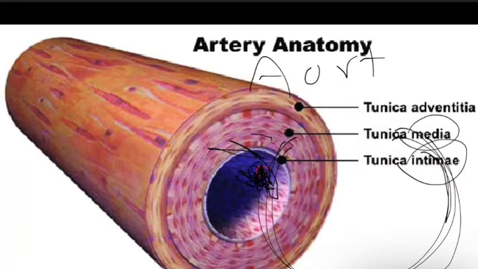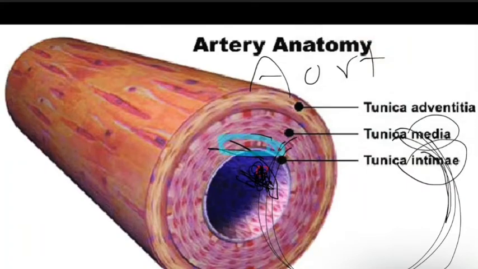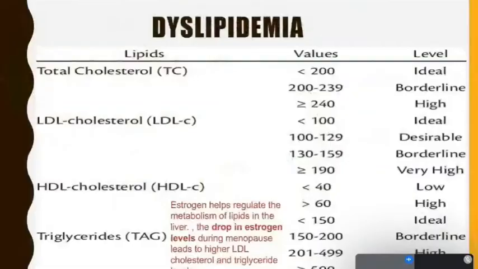So the blood will flow between these layers, and this is what we call dissection. Dissection means split. The intima and the media split due to the blood between these two.